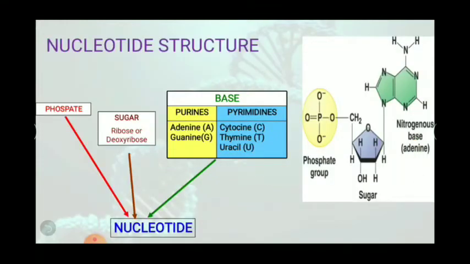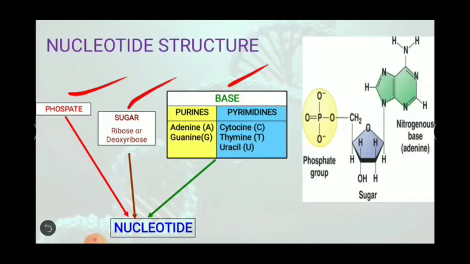Now, what we have studied, let us summarize it. That is a nucleotide structure. We have seen that a nucleotide consists of phosphate, sugar, and a nitrogenous base. Sugars are of two types, ribose and deoxyribose, and bases are of two types, purines and pyrimidines. Purines are of two types, that is adenine and guanine. Pyrimidines are of three types, that is cytosine, thymine, and uracil.